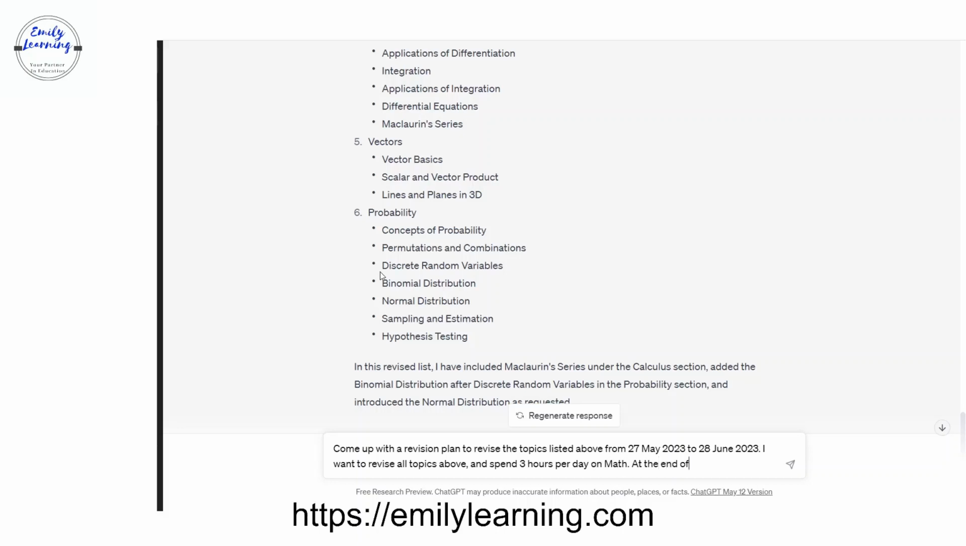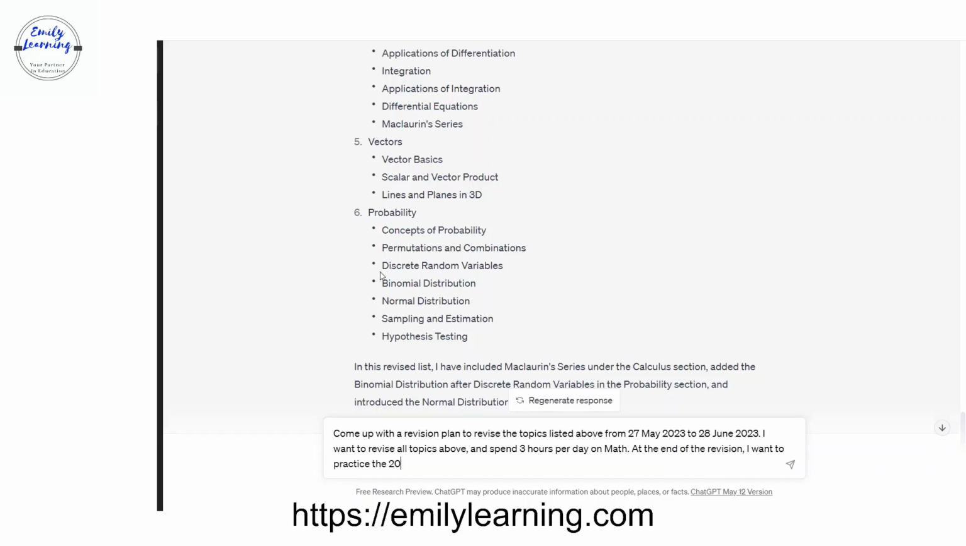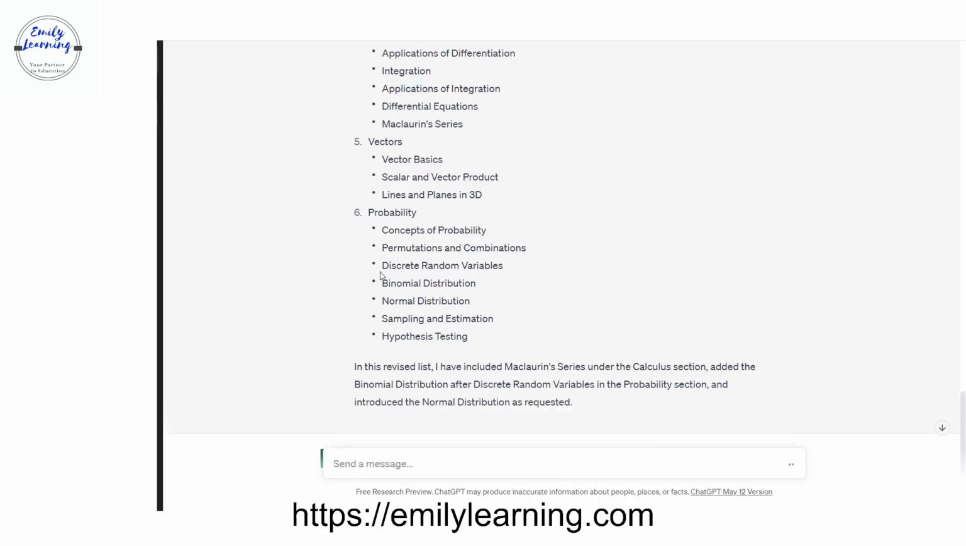At the end of the revision, I want to practice the 2022 paper 1 and paper 2. Each paper takes 3 hours. Okay, so let's take a look at what it comes up with.